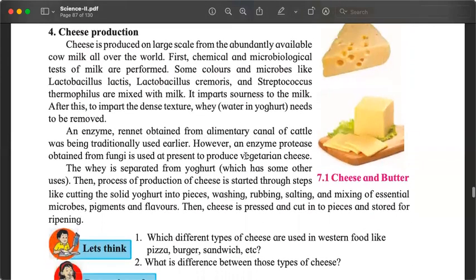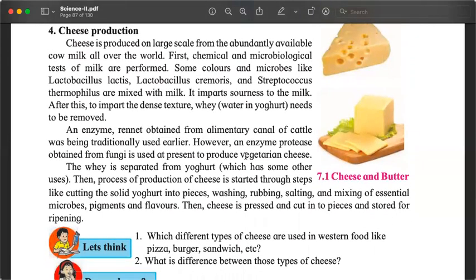Finally, when we looked at cheese, we realized that initially cheese was produced using an enzyme, rennet, which was found in the alimentary canal, the digestive system of various cattle. But then this was not a vegetarian option. So instead of using rennet, human beings realized that we can use protease that can be derived from fungi. And this became vegetarian cheese. So nowadays, the cheese that we see mainly in the Indian market uses protease from fungus, it's vegetarian cheese.